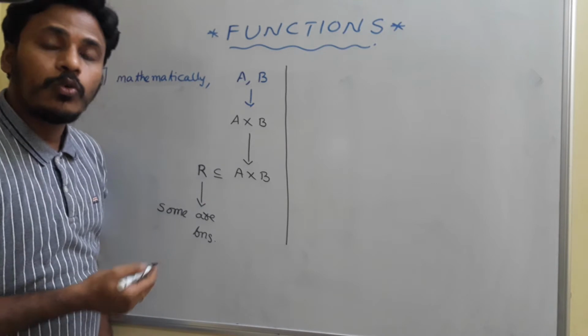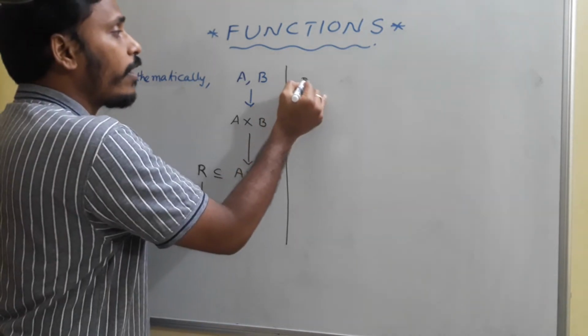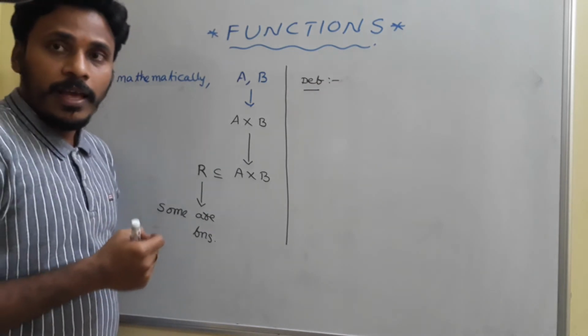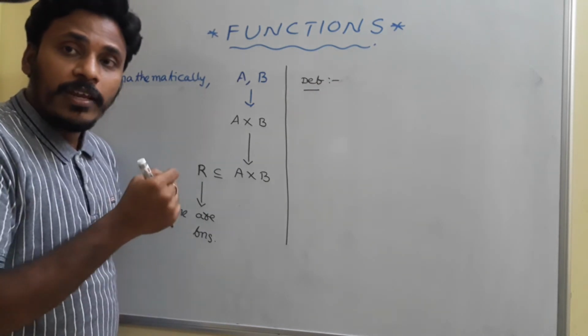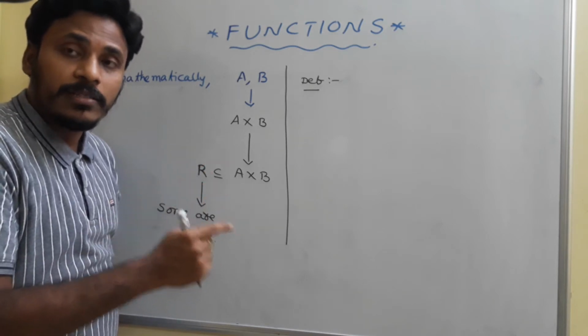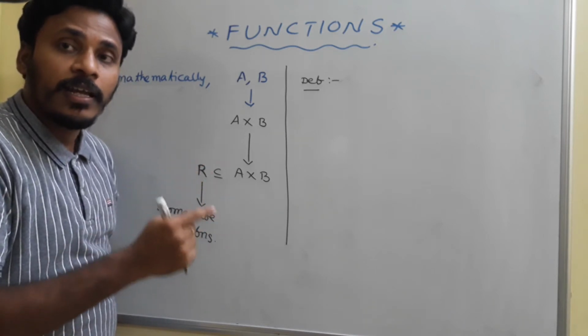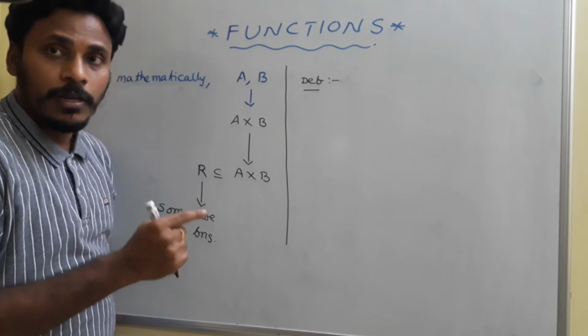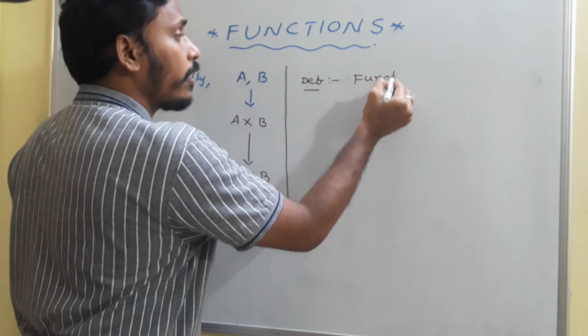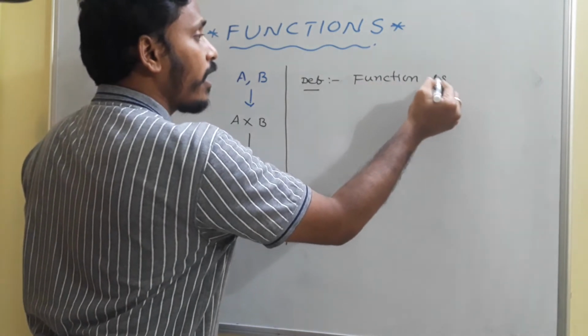That's what we need to describe. Coming to the definition of a function: a relation in which every element of the first set has a unique correspondence with the elements of the second set is called a function. Once again I am repeating, coming to the definition, a function is a relation.